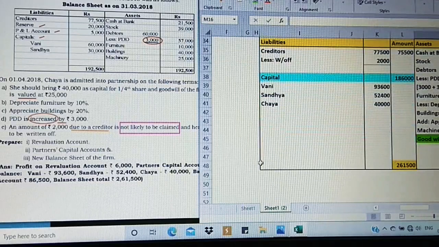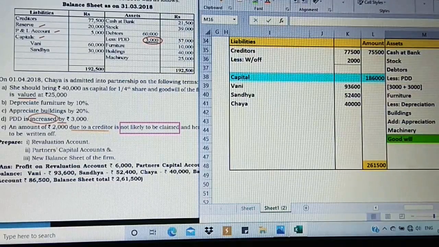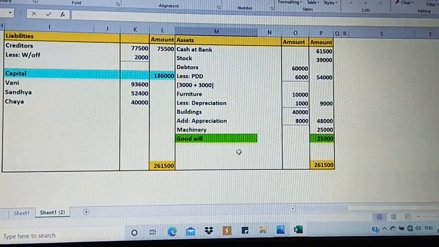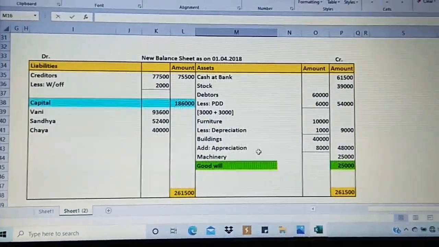So it is 2,61,500 equal to the asset side, credit side. No other adjustments, only these two items on the liability side. Now just observe the balance sheet. It is tallied.